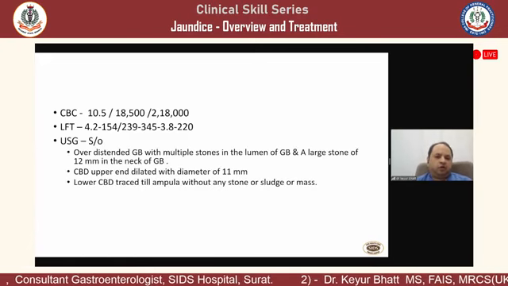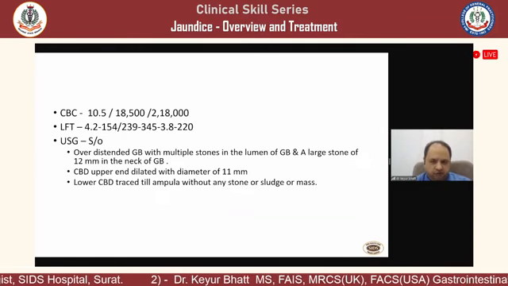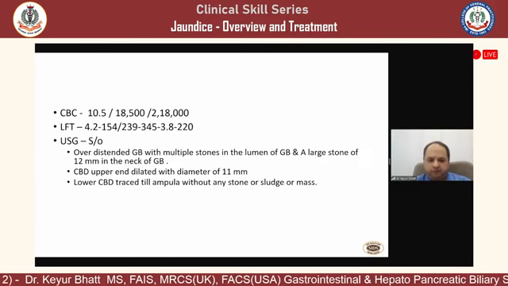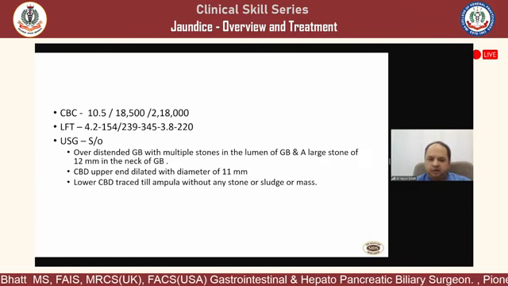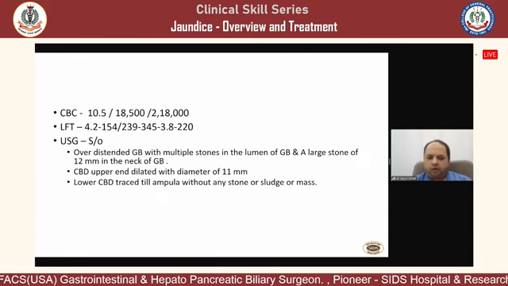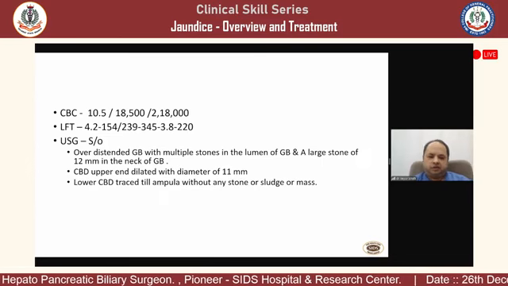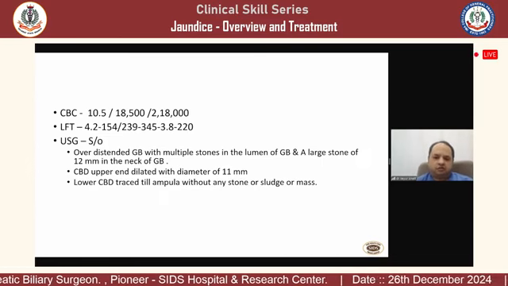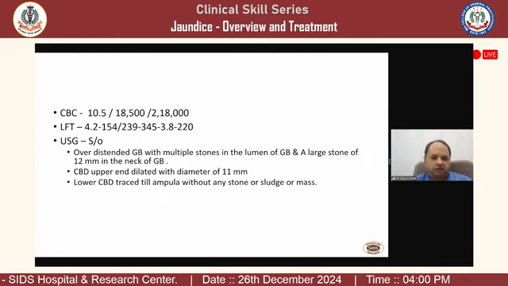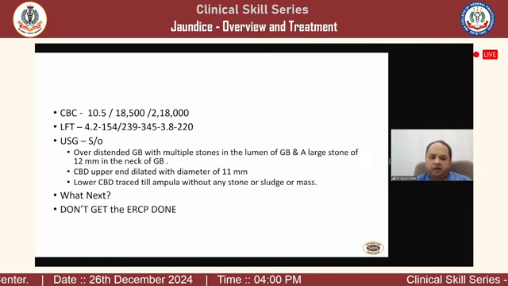So ultrasound: over-distended GB, no cholecystitis, multiple stones in the GB, a large 12 millimeter stone in the neck of the gallbladder. Upper CBD dilated to 11 mm. The lower CBD, because she is a young thin lady with no bowel gas, the sonologist could see easily and trace till the ampulla without any stone. There is no sludge, there is no mass. It is purely a mid CBD obstruction. Most likely it is because of the gallbladder neck stone.